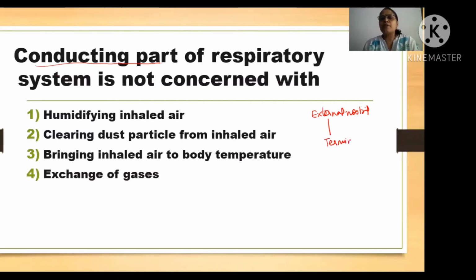To the last terminal bronchiole, this is the conducting part. After that, the respiratory bronchioles, alveolar duct, and alveoli are meant for the exchange part. So this is the part for the conduction of the air.